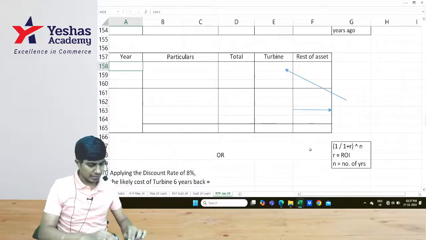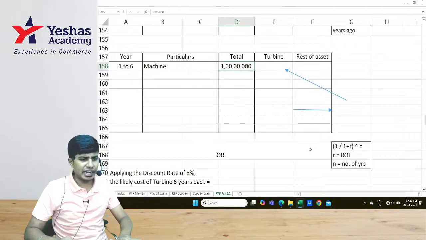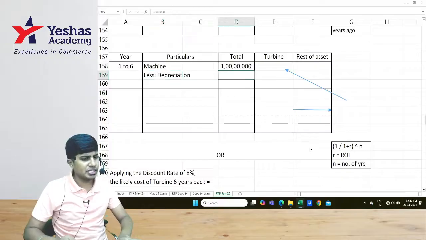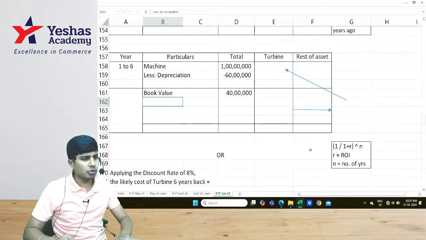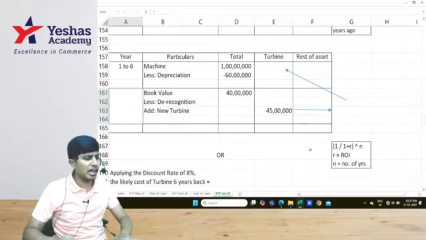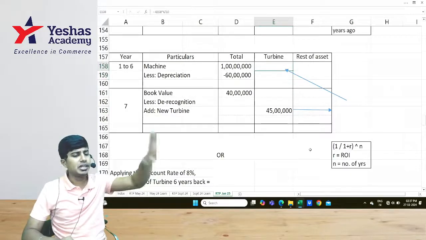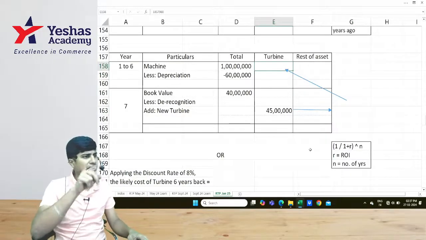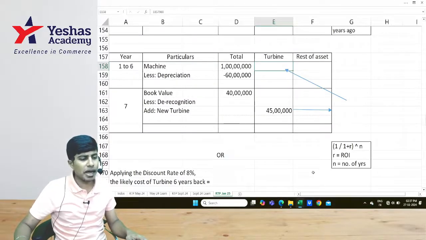So I would take somewhat like this: year 1 to year 6, the machine original value was how much? Total 100 lakhs, no? Depreciation is 60 lakhs. The cost that I got is 40 lakhs. Now I am doing derecognition. This I don't know how much to identify. So to do this, I will take 45 lakh, the new turbine, whatever I buy. Using this as a basis, I'll find the value of the turbine 6 years ago. So 45 lakhs into 1 divided by 1.05 to the power 6.